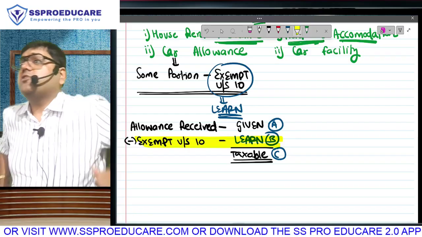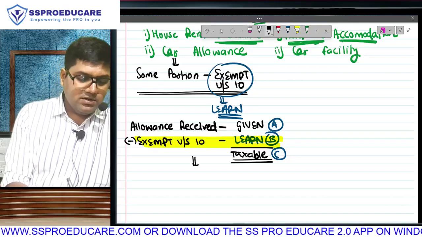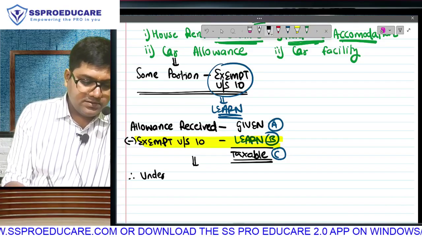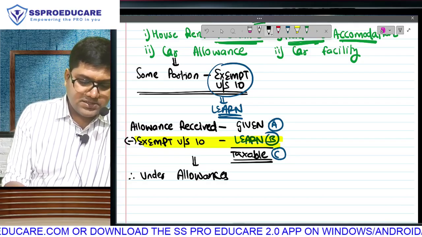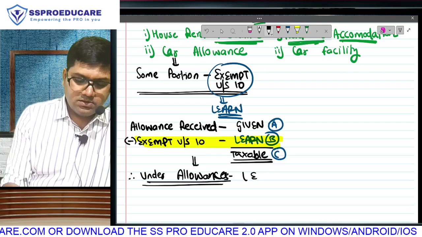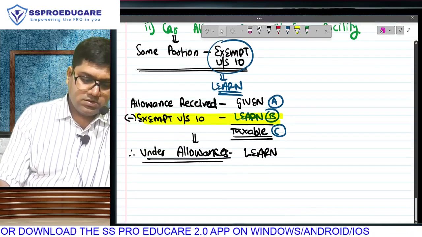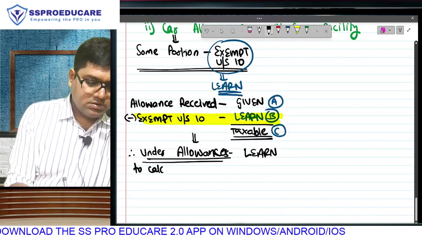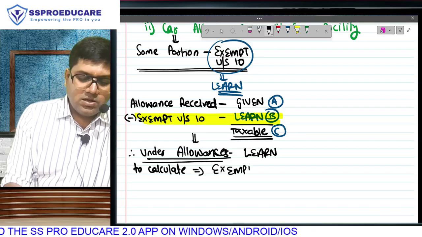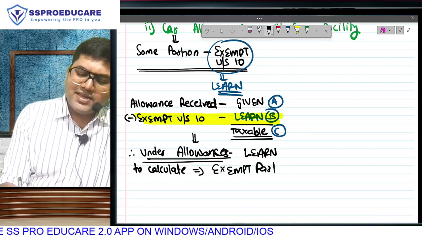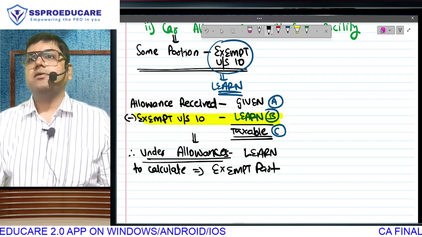Till the time I am teaching you the first part of the chapter, that is allowances, we are actually learning how to calculate the exempt part. What to do with that exempt part? Subtract it from the received part and get your taxable part.